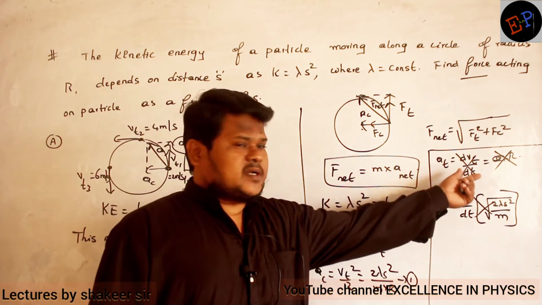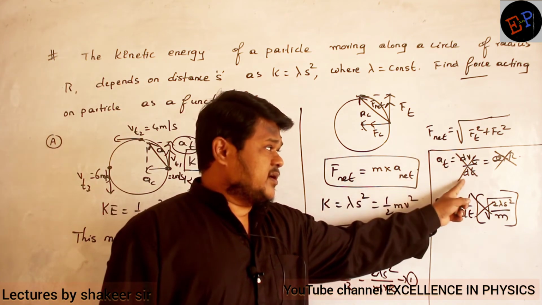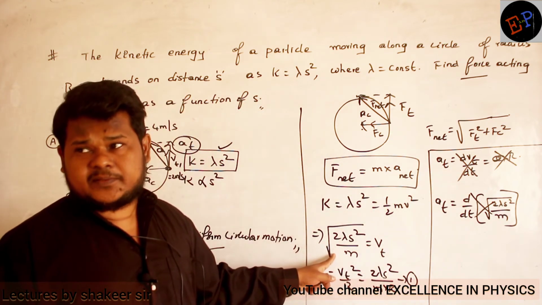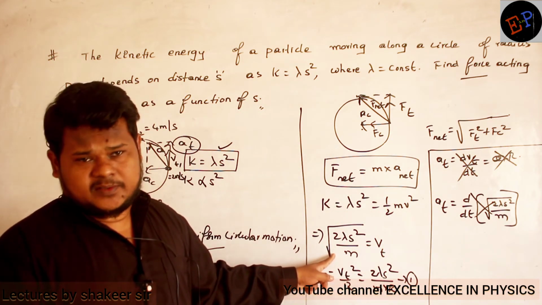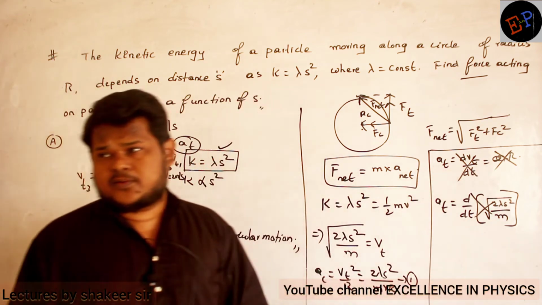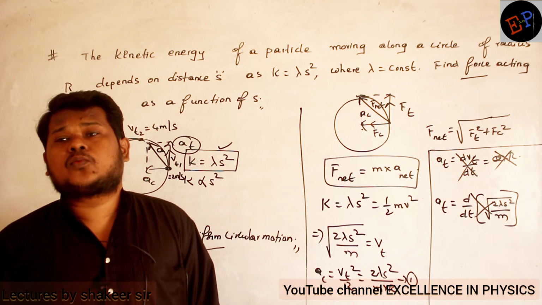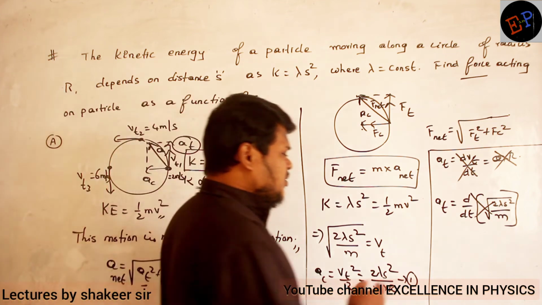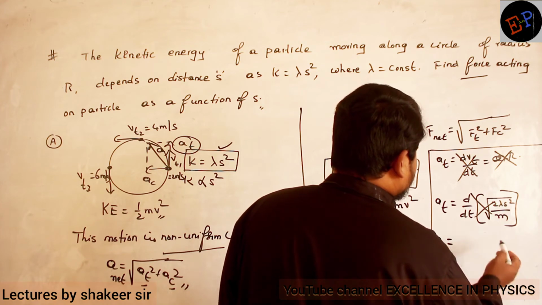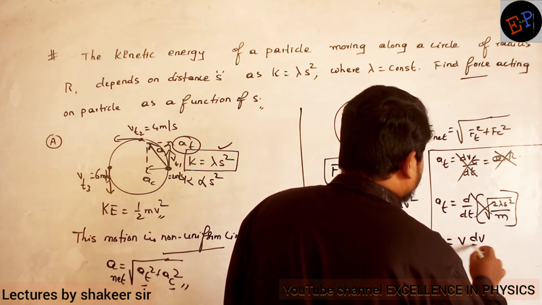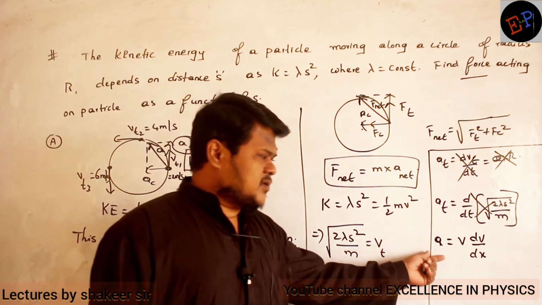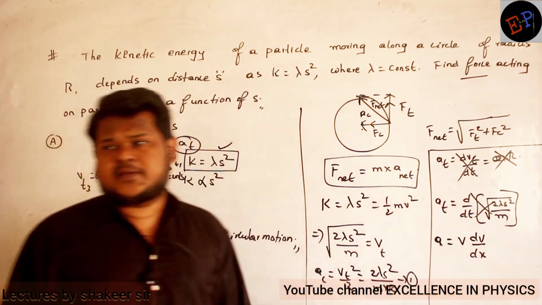I have two equations for tangential acceleration. a is equal to dv_t by dt, I cannot use because velocity is not dependent on time here. Alpha into r also I cannot use because I don't know the alpha value. So what I have to do now? We have one more equation for acceleration. What is that equation? a is equal to v dv divided by dx. In kinematics we studied this, no?